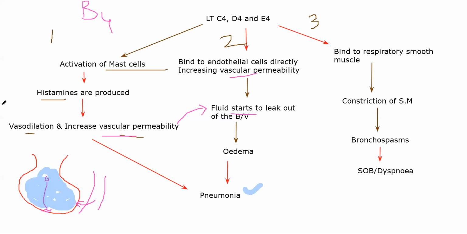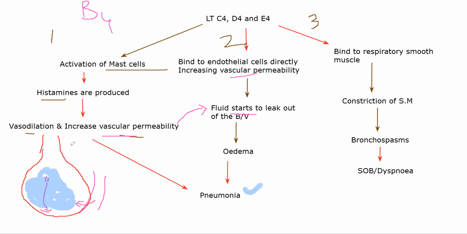The third thing that will happen involves the respiratory smooth muscle, which is present lining your bronchi and all. So if I have my bronchi like this, an extension of my bronchi, let me draw it this way. Imagine this is the respiratory bronchiole coming and it is ending up in an alveolus. All right, so you will have,